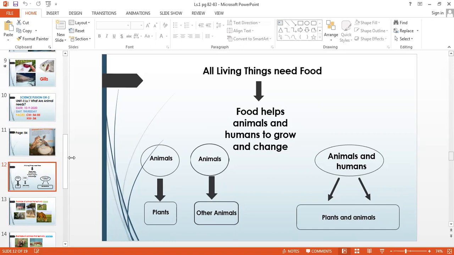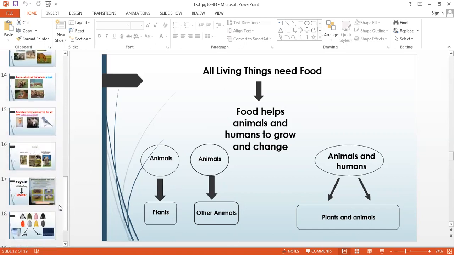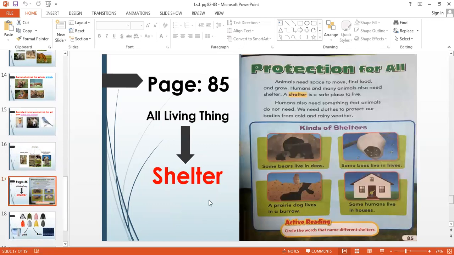Now, which is the fourth one? Which is the fourth basic need to survive? It is the shelter. So you learned about water, you learned about air, that is oxygen, and you learned about food. And now all living things need shelter. And what is the meaning of shelter? A shelter is a safe place to live. Where you live is called the shelter.